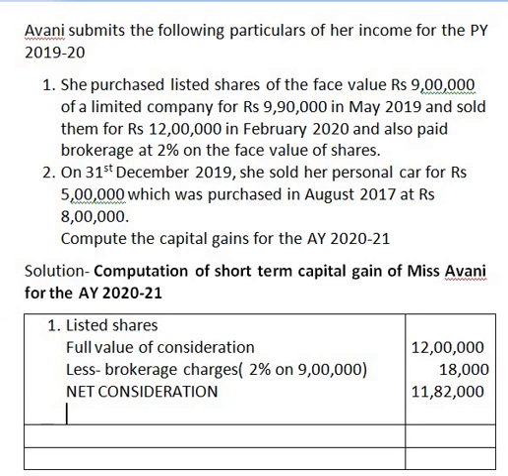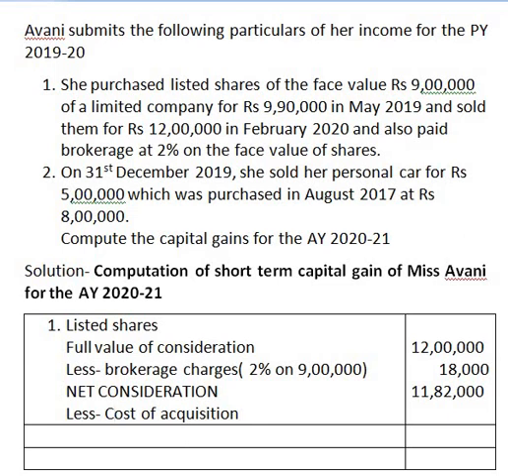From 11,82,000, that is from net consideration, now we have to deduct cost of acquisition. The format of computation of short-term capital gain is already given in third lecture.